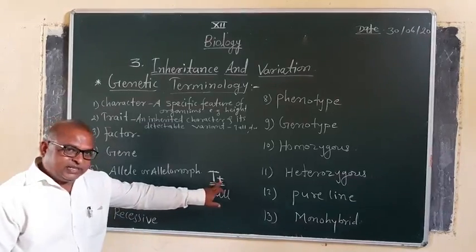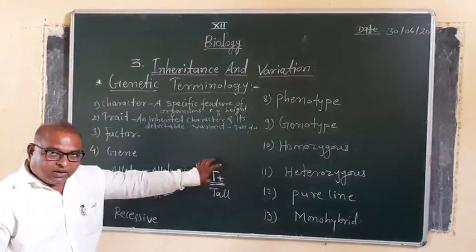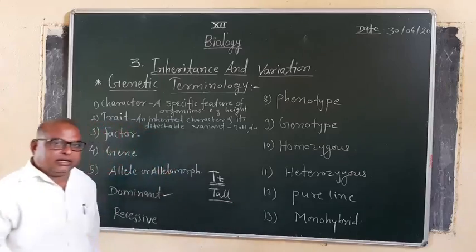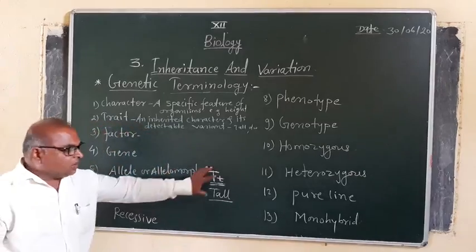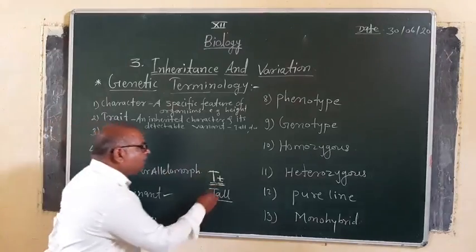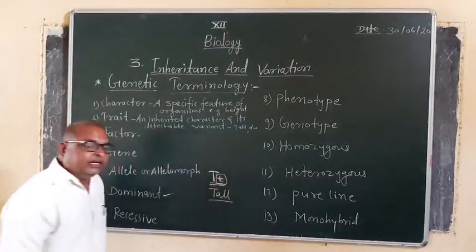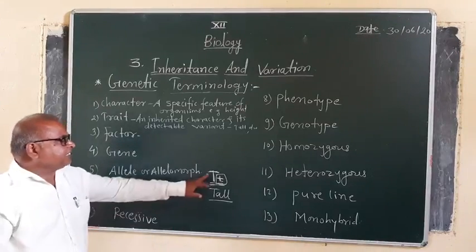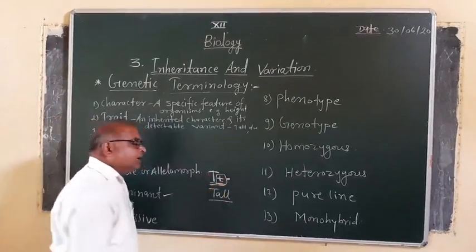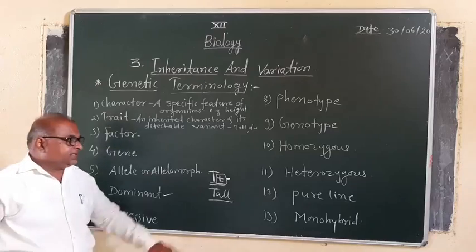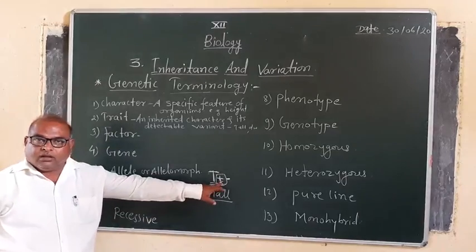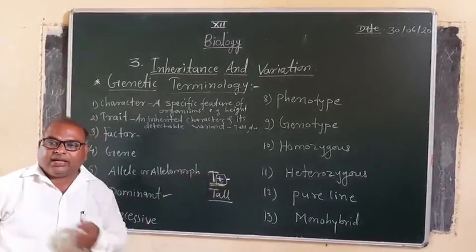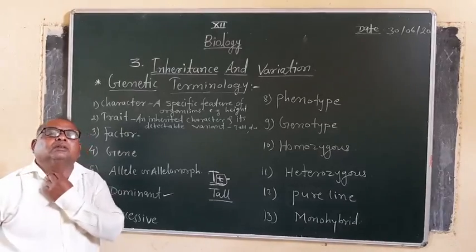Even though small t is present, capital T, or tallness, is dominating over small t. So the phenotype of the plant is tall, and the small t, even though it is present, does not express, it gets suppressed by capital T, and this is called the recessive character. Then the question arises whether the recessive character is expressing or not.